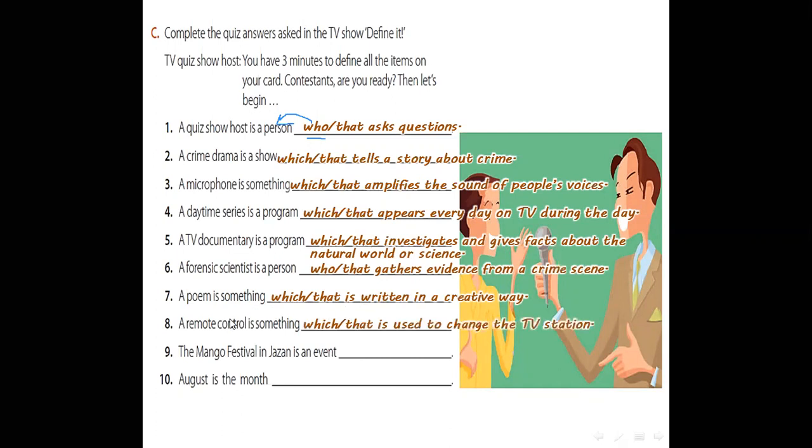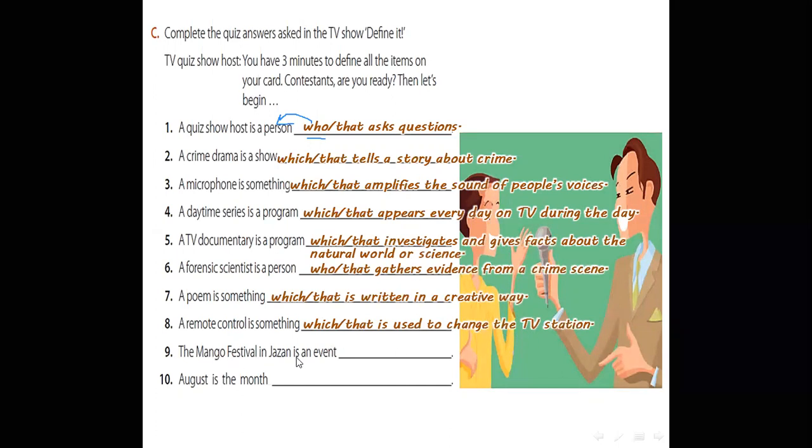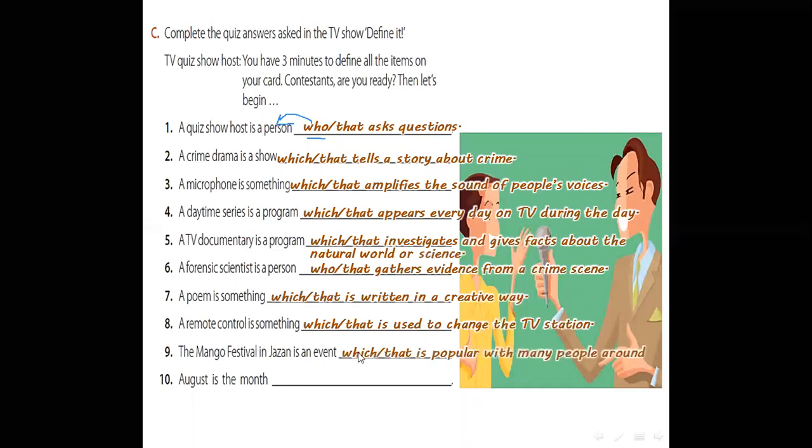Number 8, a remote control is something which or that is used to change the TV station. The Mango Festival in Jizan is an event which or that is popular with many people around. August is the month which or that follows July.